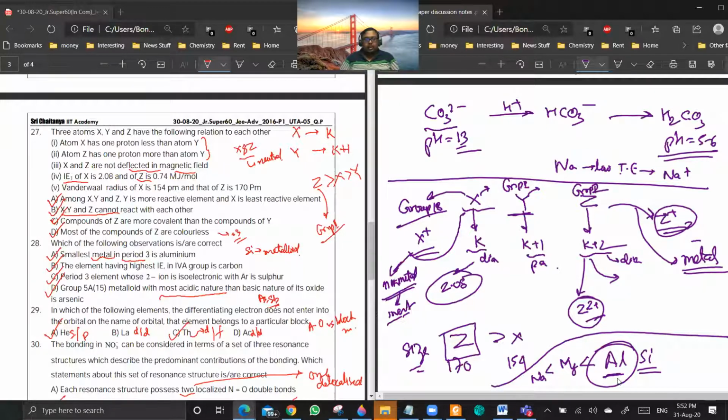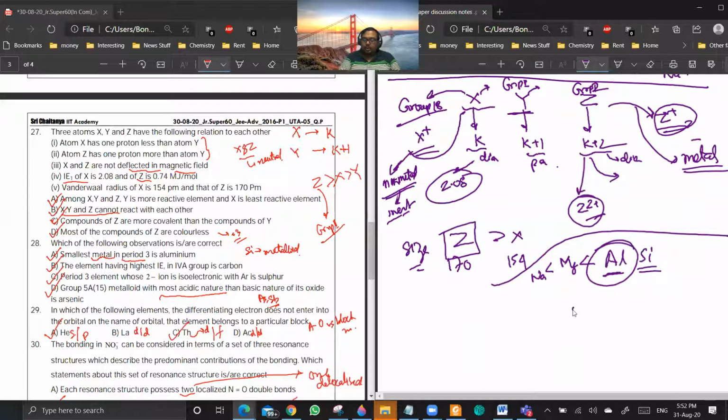Option D. You see, in group 15, you have only two metalloids, arsenic and antimony. They will form As2O3 and Sb2O3, of which As2O3 is more acidic. Acidic nature will decrease down the group. You have to compare only between these two. Are you getting my point?